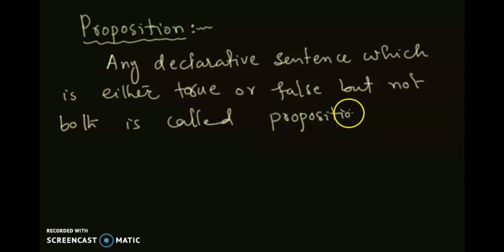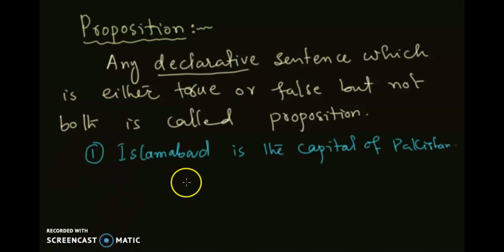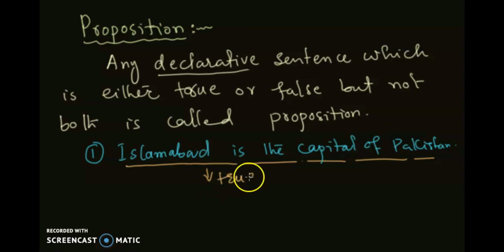Now you can think of many declarative sentences which are neither true nor false. A proposition is one that is either true or false but not both. For example, consider this sentence which says that Islamabad is the capital of Pakistan. Now this declarative sentence can be either true or false. We know that Islamabad is the capital of Pakistan, so we will say that this is true.